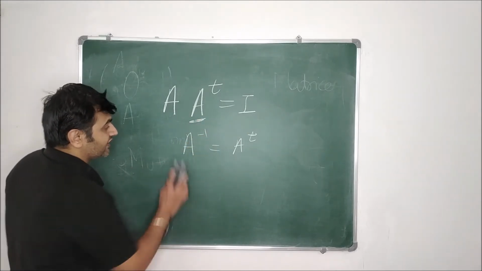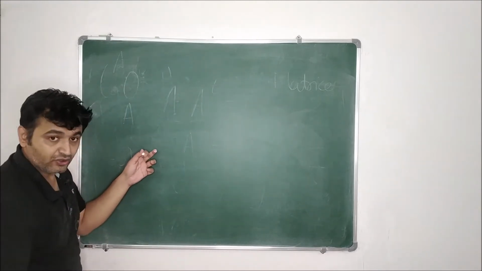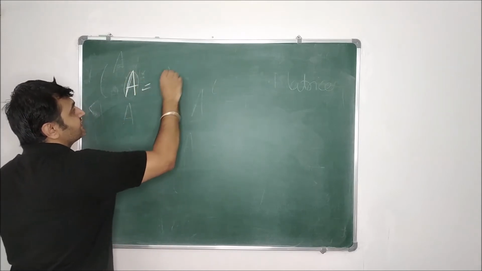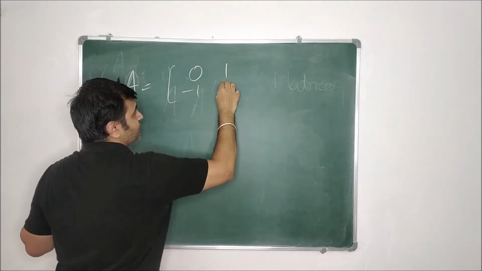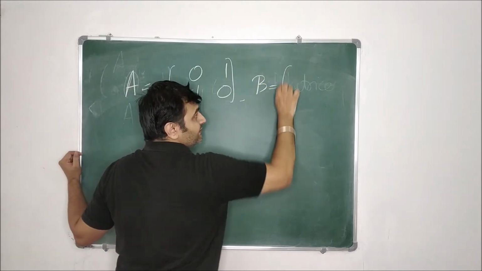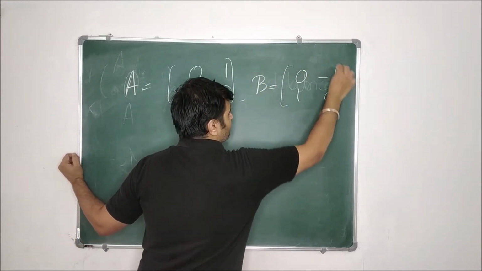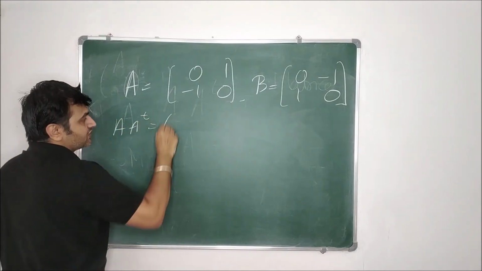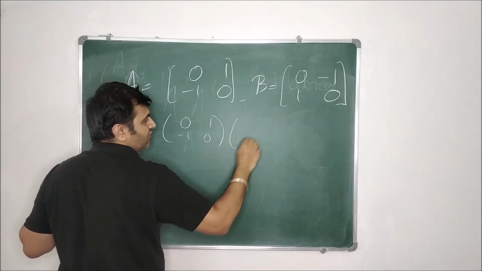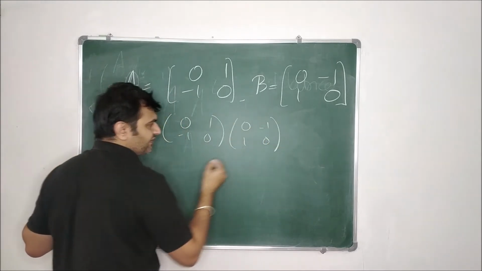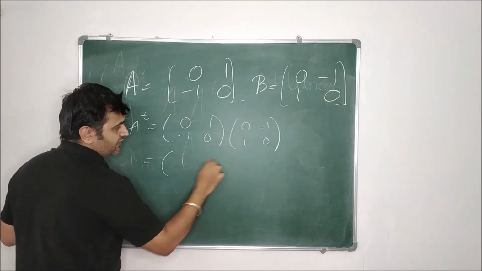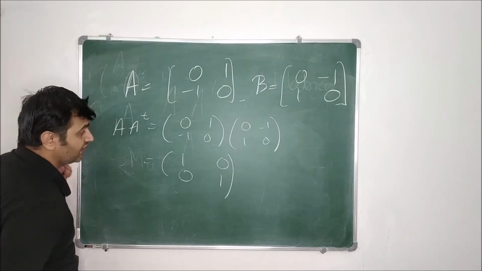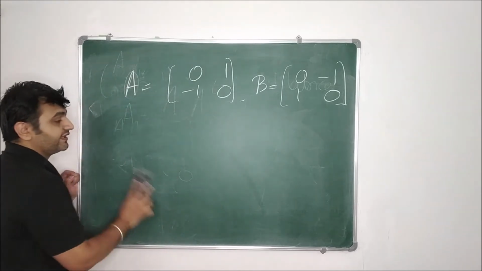So what are examples of orthogonal matrices? As I wrote earlier, for the rotation matrix, if I take theta equal to pi by 2, then A is equal to 0, 1, minus 1, 0. If I take theta as minus pi by 2, B is 0, minus 1, 1, 0. Are these orthogonal matrices? What is A into A transpose? 0, 1, minus 1, 0. Those who don't know can cross check, that's why I'm doing this. So what is this? 1, 0, 0, 1. Similarly, you can check for B as well. B into B transpose is also identity.